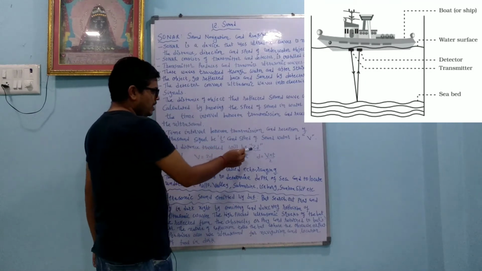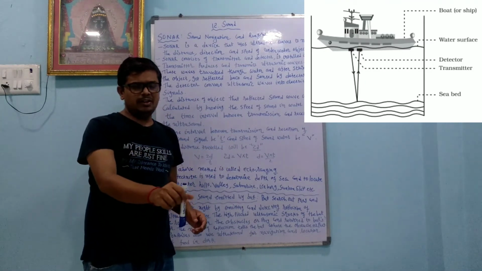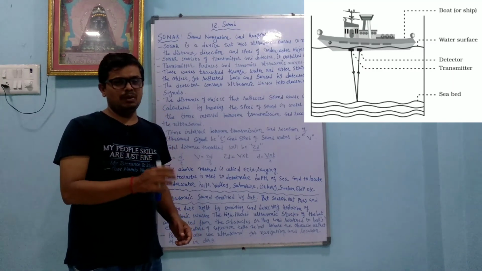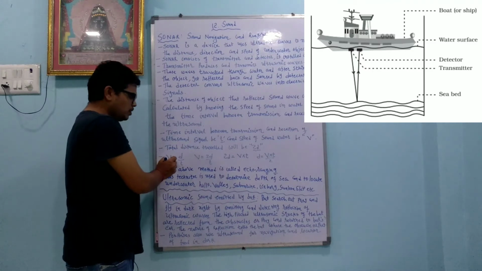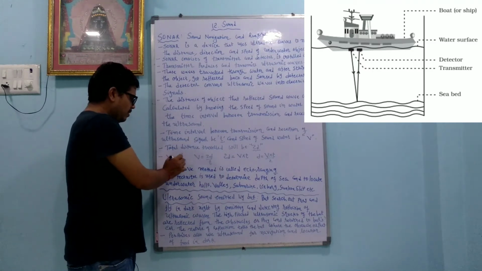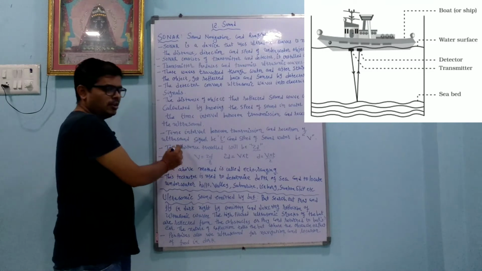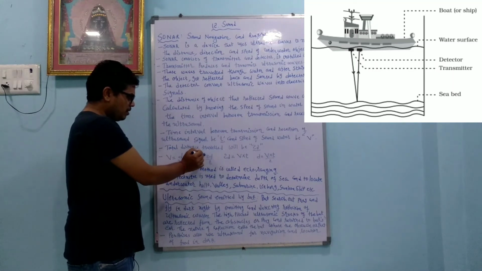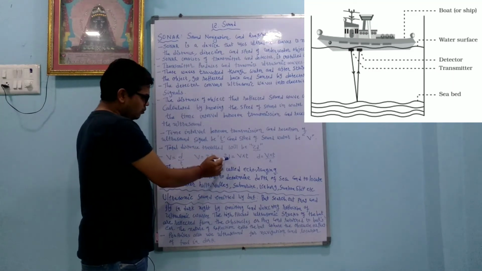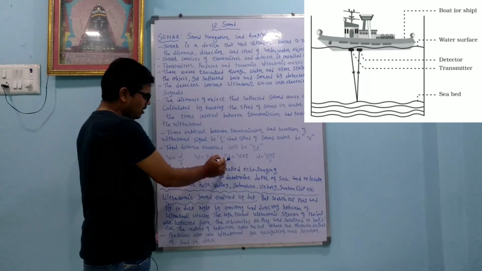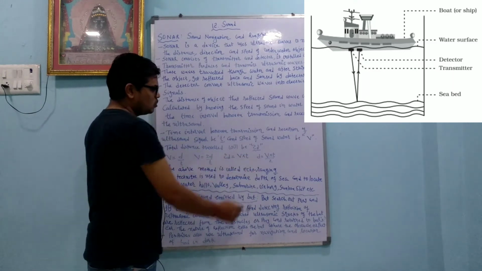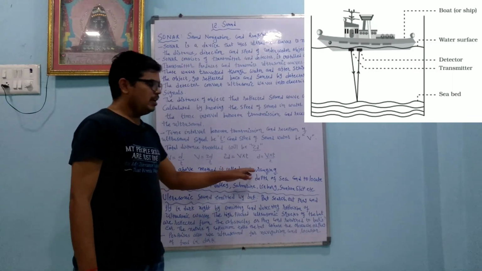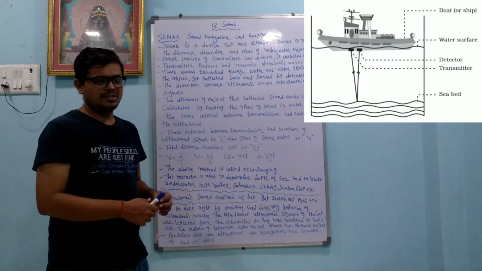Total distance traveled will be 2D. Whenever we send the wave, that is the first D, and the wave comes back, that is the second D. So the total distance traveled by the sound wave will be 2D. We can write V equals D by T, but instead of D we write 2D. This is the formula of speed, distance divided by time. V equals 2D by T because this wave covered double the distance. So 2D equals V into T, and D equals V into T by 2. The above method is called echo-ranging.